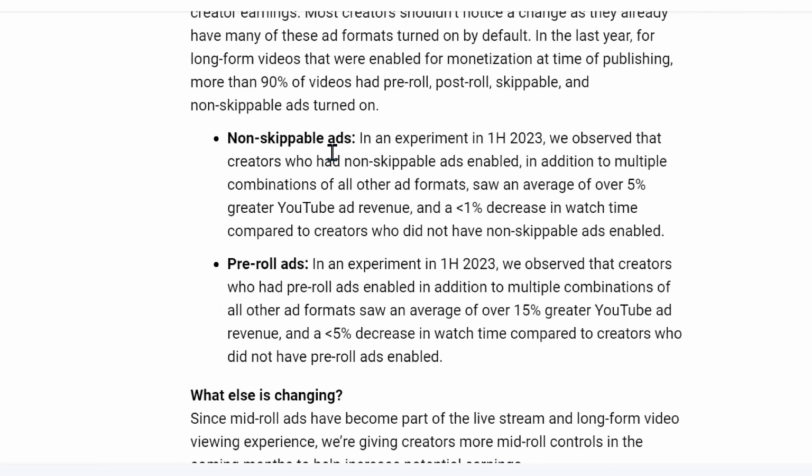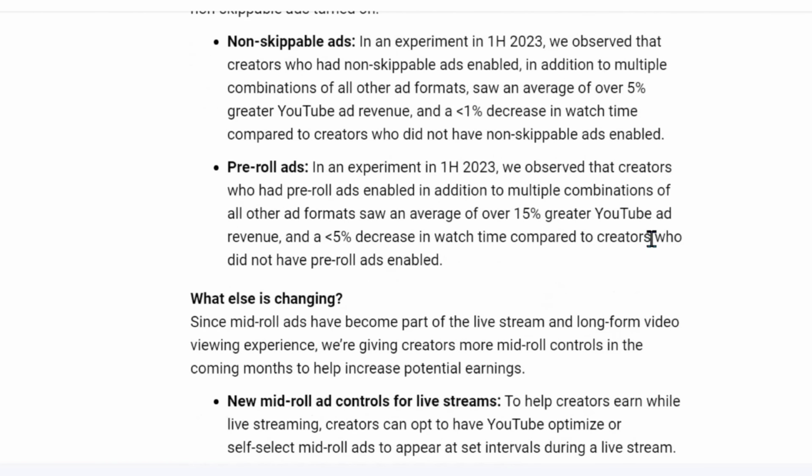Non-skippable ads. In an experiment in 1H 2023, we observed that creators who had non-skippable ads enabled, in addition to multiple combinations of all other ad formats, saw an average of over 5% greater YouTube ad revenue and a 1% decrease in watch time compared to creators who did not have non-skippable ads enabled.